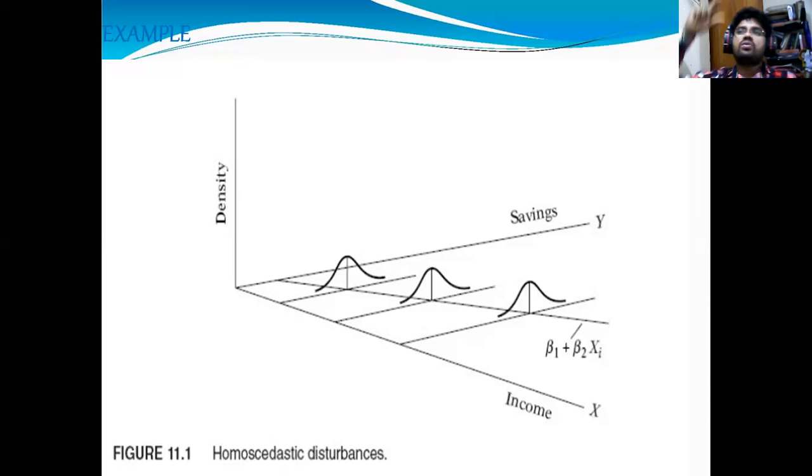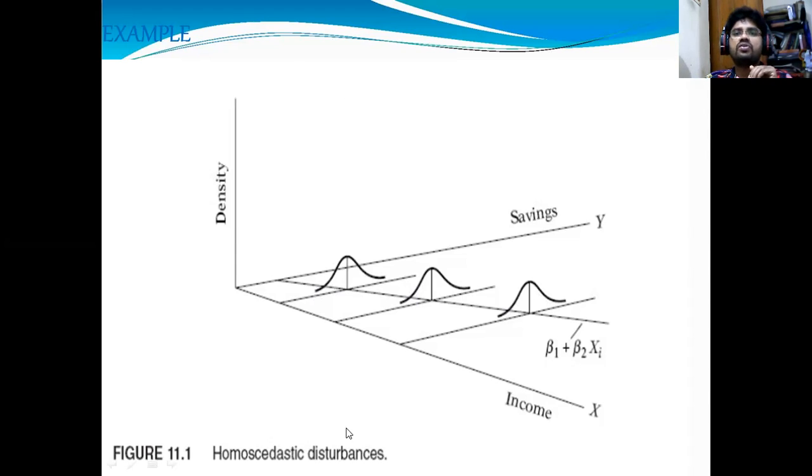Okay. So when you take this value and plot this normal distribution curve, you will see the disturbance is equal, nothing but the spread on the left side and the right side would be equal. When you get that kind of graph, that is called a homoscedastic distribution. When you observe these three graphs, they are very similar: left side and right side, left side and right side. So this is called homoscedastic distributions or disturbances, right?